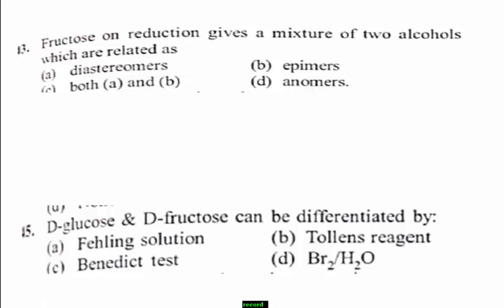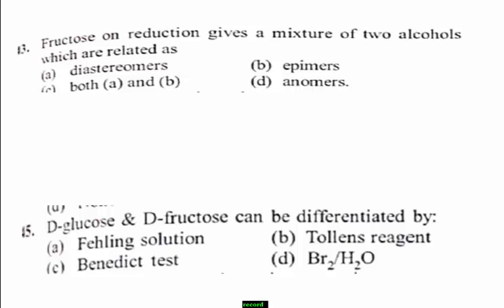Next, question number 43. Fructose on reduction gives a mixture of two alcohols which are related as: Option A, diastereomers. Option B, epimers. Option C, both A and B. Option D, ionomers. Which one is the right answer?